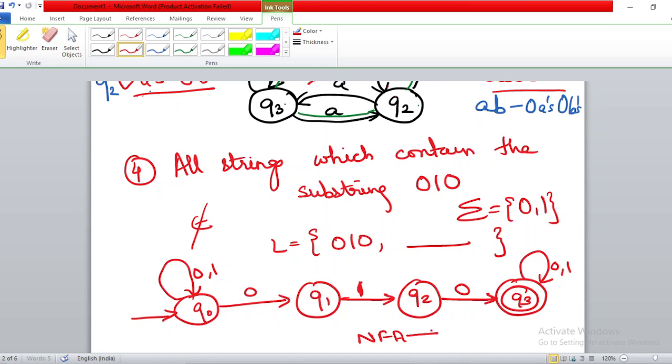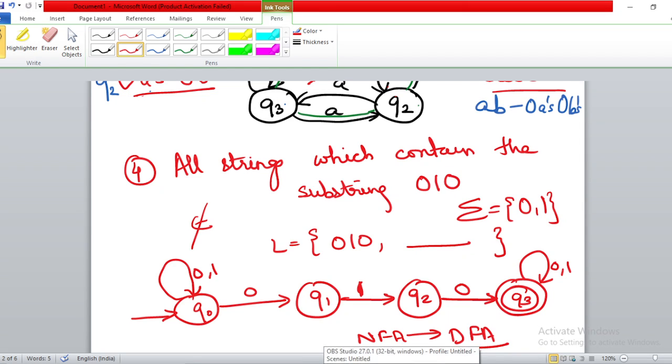As today's time has elapsed, next time I will tell you how to convert your NFA into a DFA, because most of the time the question asked in your exam is that you have to construct a DFA. You are rarely asked to construct an NFA. You are most of the time asked to construct a DFA. If in the first step you are able to make a DFA, it is very good, but generally it is not made. So what we will do, we will make an NFA and then we will convert it into a DFA.